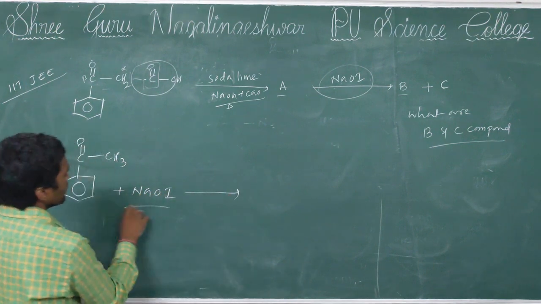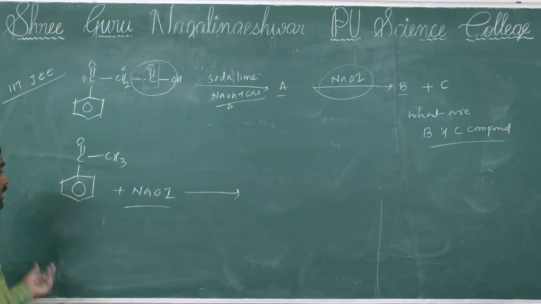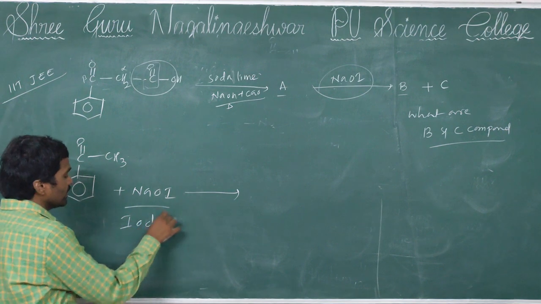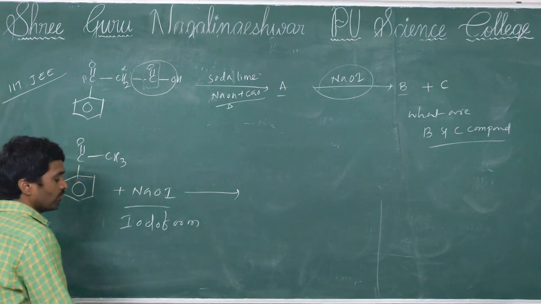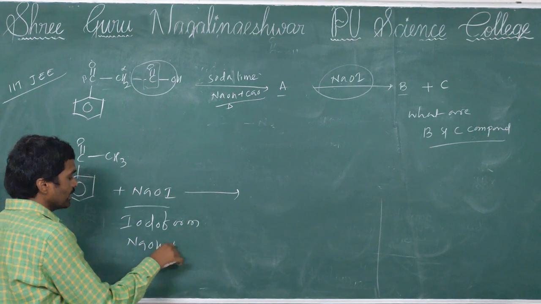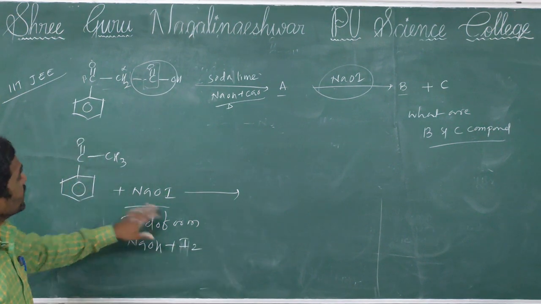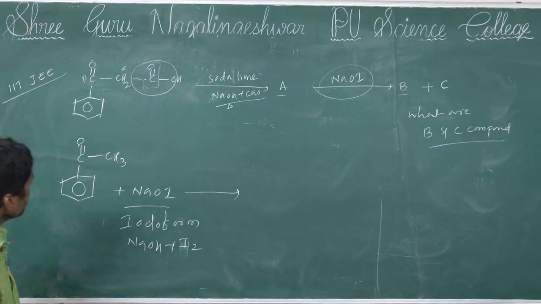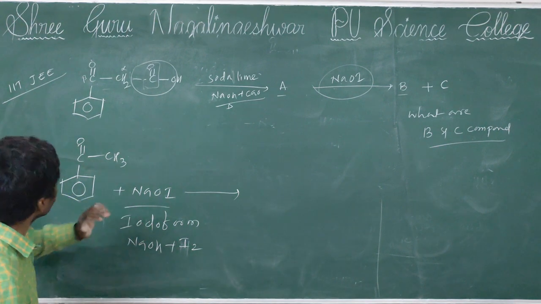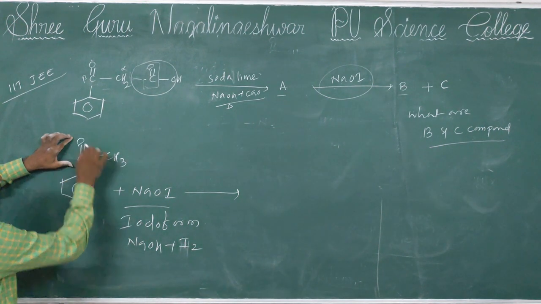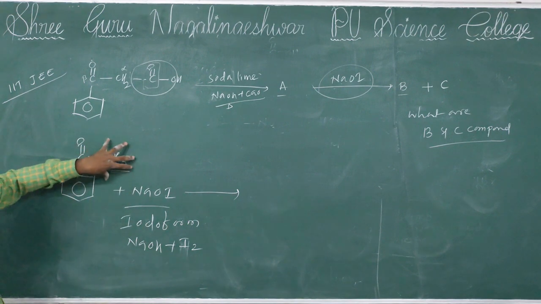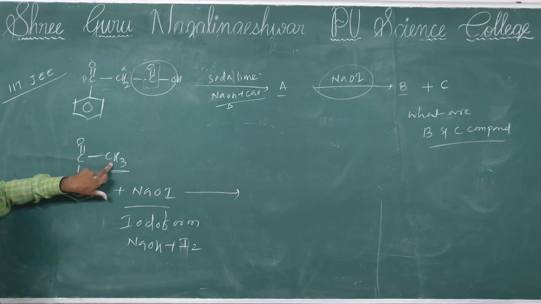Acetophenone reacts with NaOI. You recognize what is the reagent? NaOI is the iodoform reagent, which we can also mention as NaOH plus I2. Sometimes they will mention NaOI also. You should recognize it. In the iodoform reaction, one technique is there: the carbonyl group has an adjacent methyl group, and that methyl group undergoes the iodoform test.